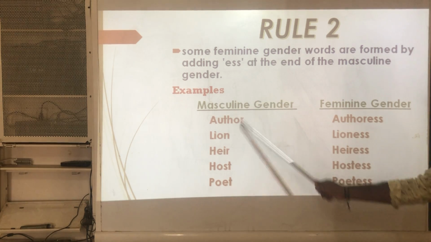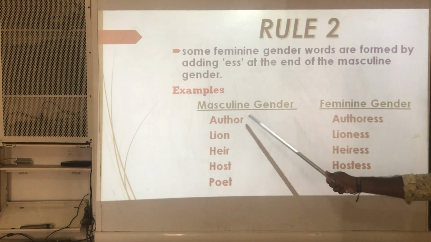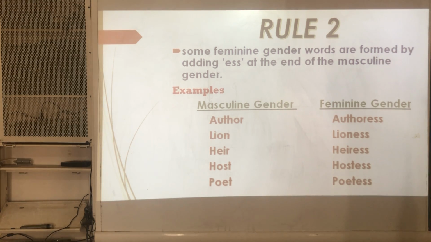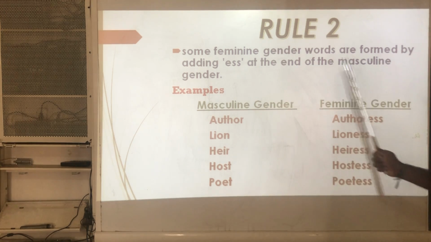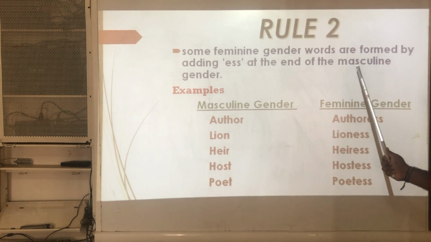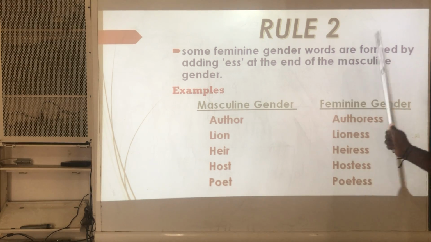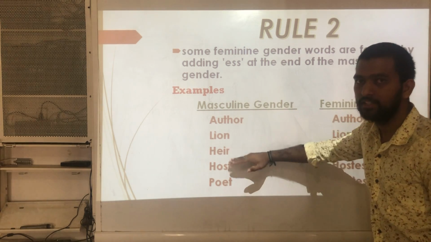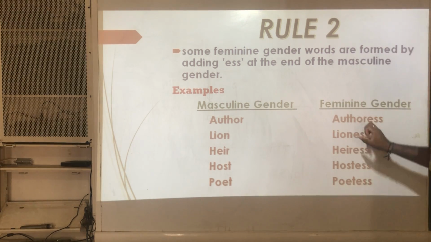If we add ess at the end of these masculine nouns, then they will become feminine genders.